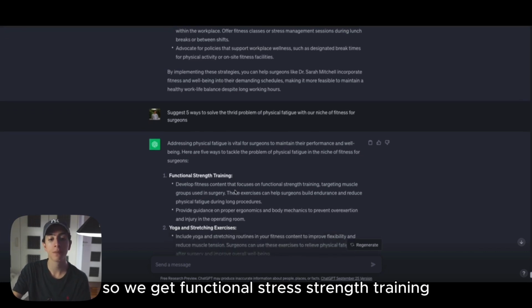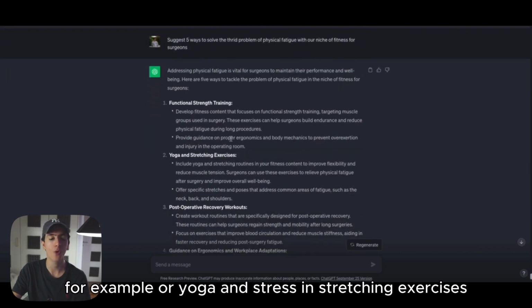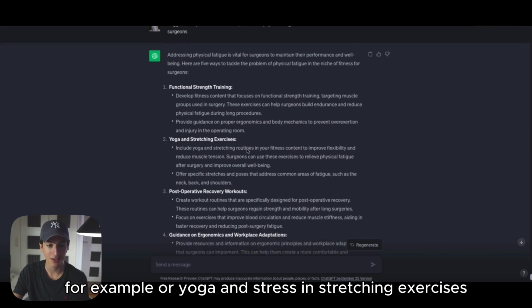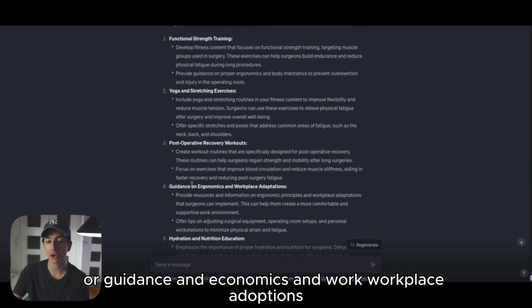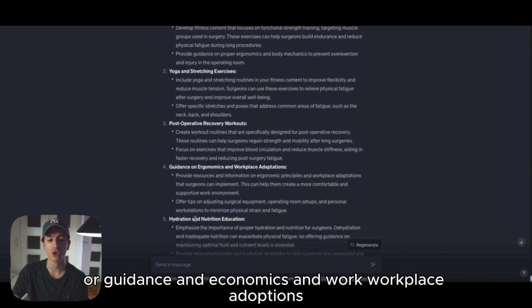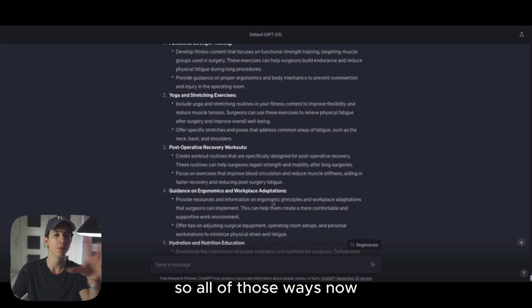So we got functional strength training, for example, or yoga and stretching exercises, or post-operative recovery workouts, or guidance on ergonomics and workplace adaptations, hydration and nutrition education. So all of those ways.